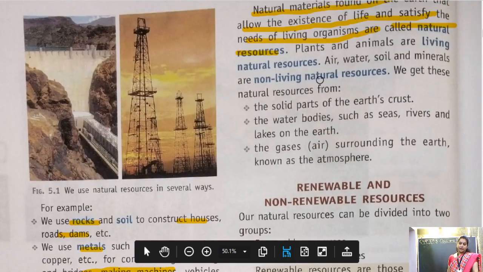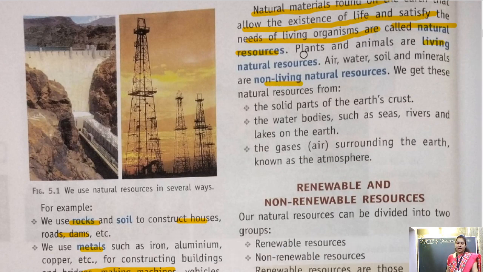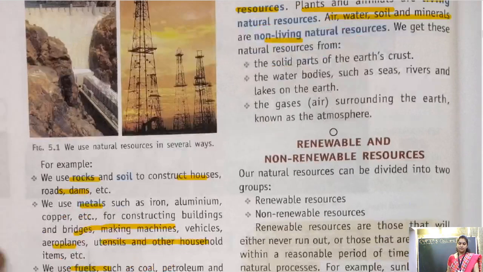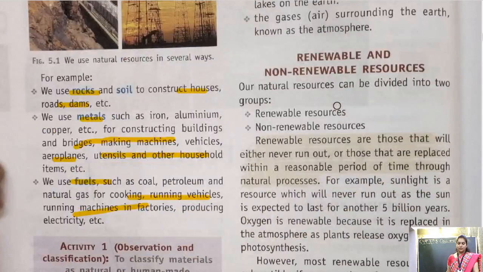Now children, natural resources can be living or non-living. Plants and animals are living natural resources, whereas air, water, soil, minerals are non-living natural resources. Alright, so now coming on to types of resources.